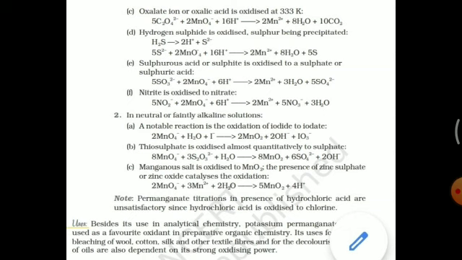Next, the oxidizing reactions of potassium permanganate in neutral or faintly alkaline solutions. In neutral medium, potassium permanganate oxidizes iodide to iodate. Iodide is I minus. Iodate is IO3 minus.